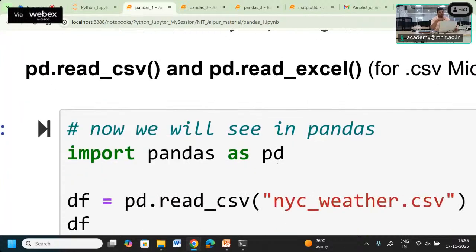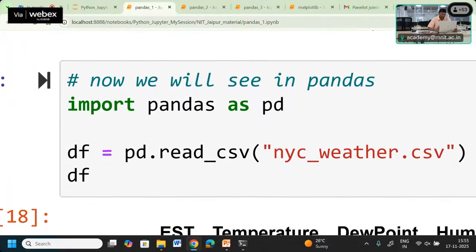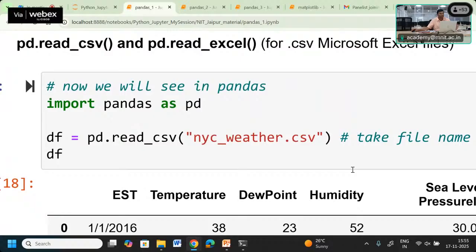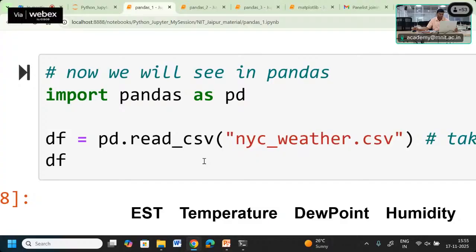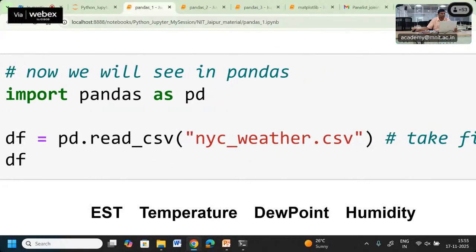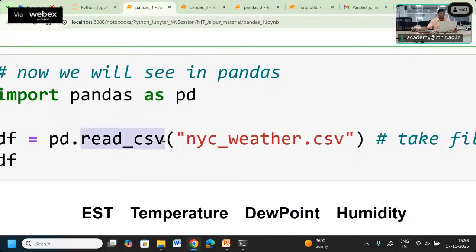So let us see how we can use Pandas to take the data from a CSV file or Excel and create a data frame. Here you can check, we are going to create one data frame. You can see we are using read underscore CSV, and we are giving one file, weather.csv.